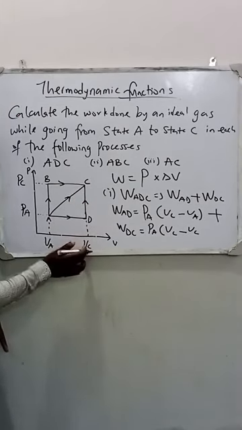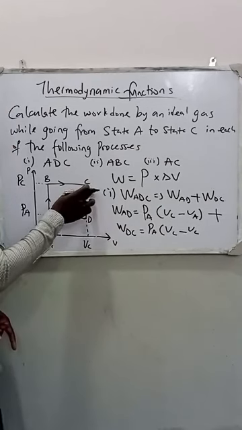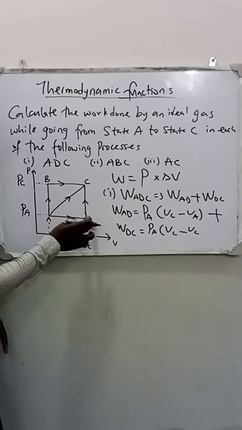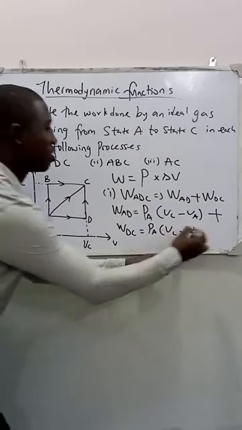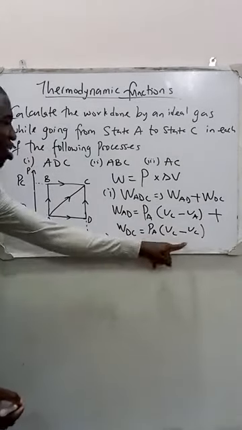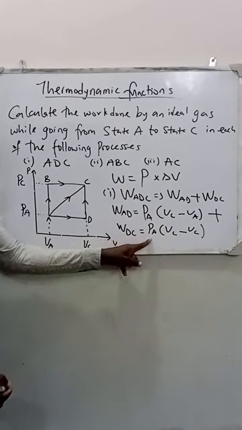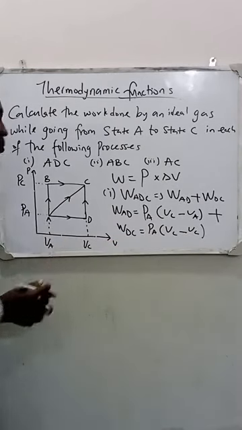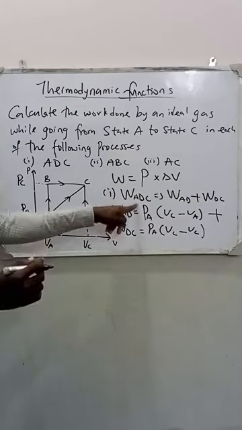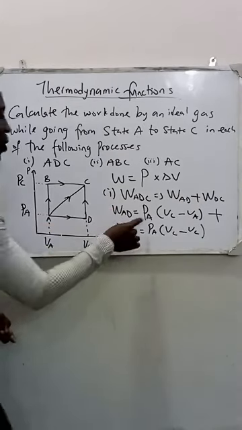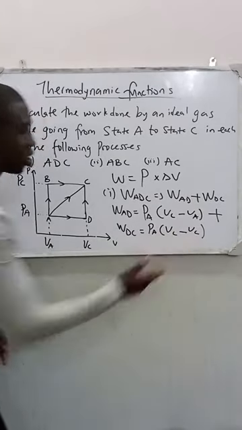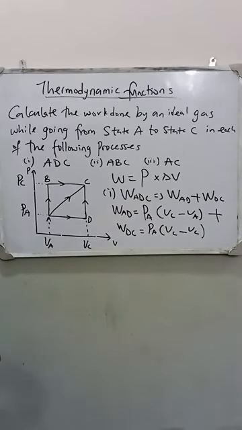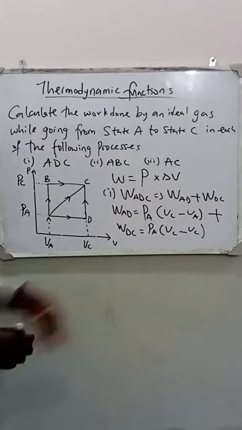Along the path D to C, I'm interested in this part D to C. So the work done is VC, and VC minus VC will give me 0. The 0 times PA will also give me 0. So at the end of the day, my work done along ADC will now be PA into VC minus VA. The whole of this becomes 0. Is that right?